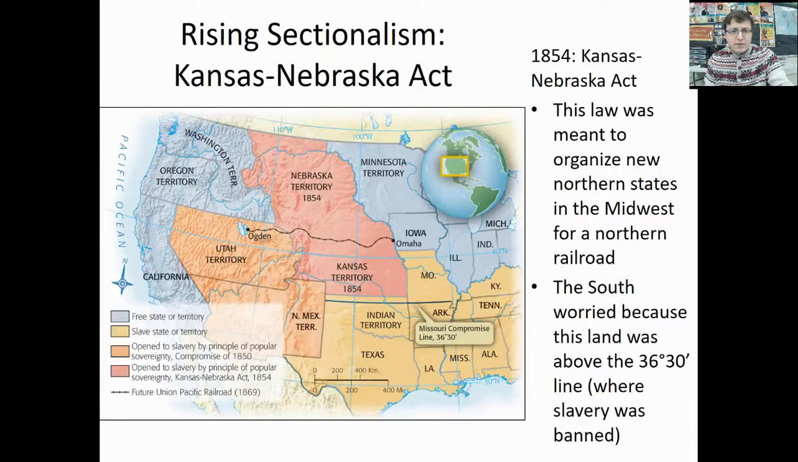As we move into 1854, we're going to see a new act be passed in Congress, that being the Kansas-Nebraska Act, which will allow two territories, the Kansas Territory and the Nebraska Territory, to decide using popular sovereignty whether they wanted to allow slavery in their territory. The main reason why this ended up becoming an issue is because this would provide the North with the Transcontinental Railroad, but would also allow the South to potentially expand slavery above the 36°30′ line that we saw in the Missouri Compromise of 1820.